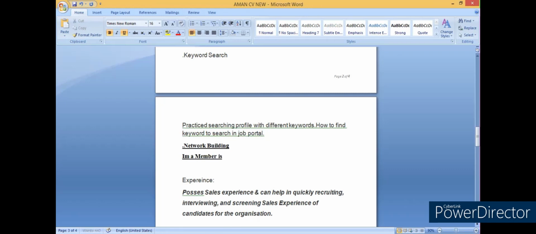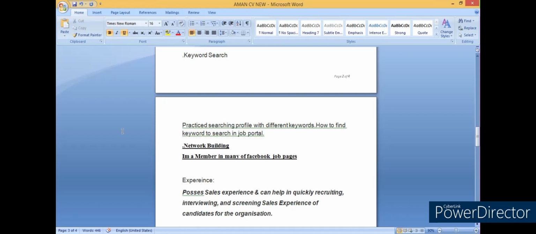Like, I am a member of many Facebook job pages. Okay, same thing. If you have a LinkedIn profile, you can just write, I have good connections in LinkedIn. Okay, this is how the network building point can be mentioned in the resume.